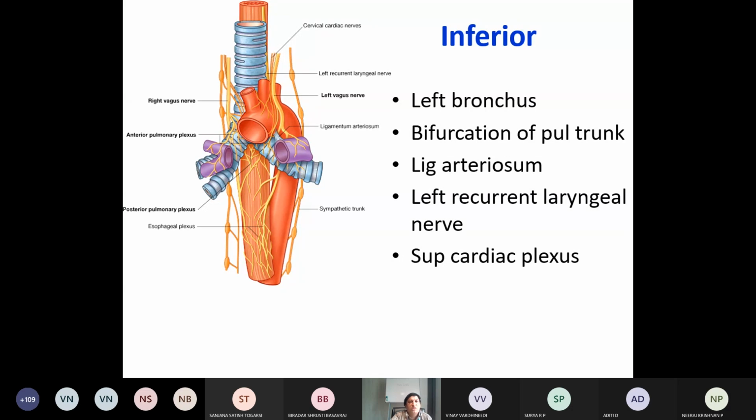In this diagram you can see the left bronchus, the bifurcation of the pulmonary trunk, the left recurrent laryngeal nerve, and then the superior cardiac plexus. These are the relations inferior to the aorta.